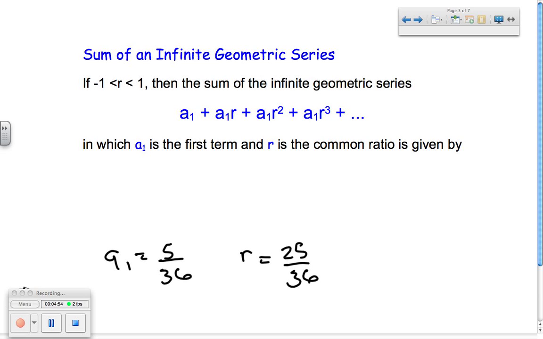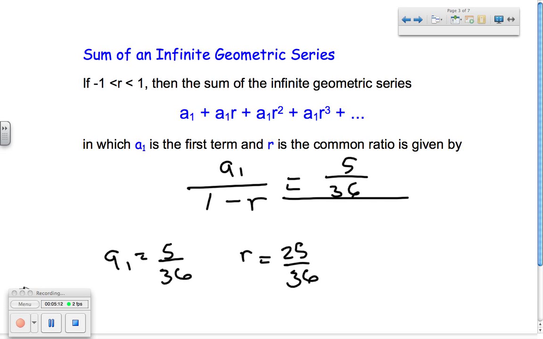And the formula for this: if you're trying to find the sum of an infinite geometric series, then it's given by a sub 1 over 1 minus r. So in our case, our a sub 1 is 5 over 36, and our r is 25 over 36. So you just need to compute 5 over 36 divided by 1 minus 25 over 36. This gives you the answer to number 7. I'll leave the arithmetic in this problem to you.